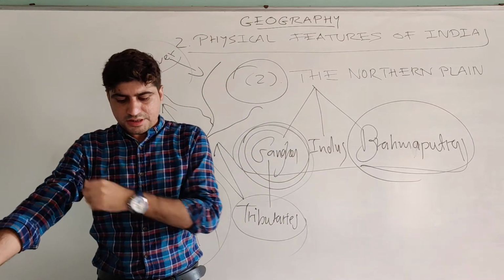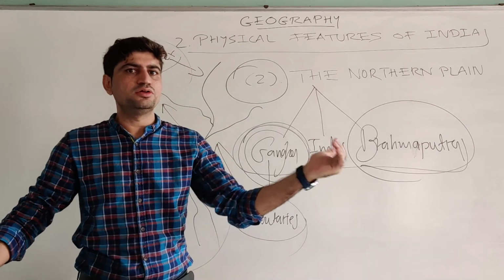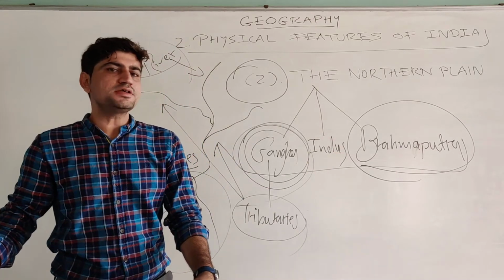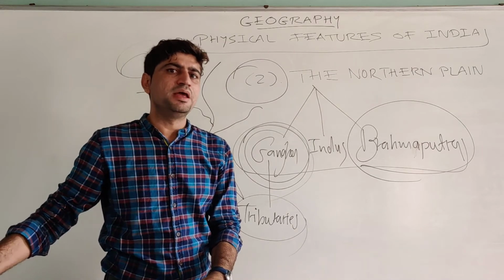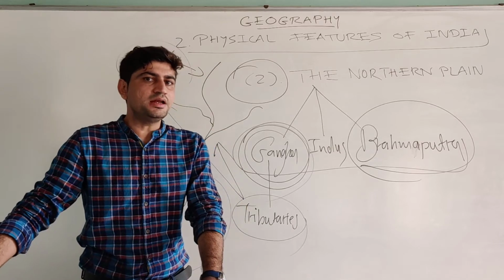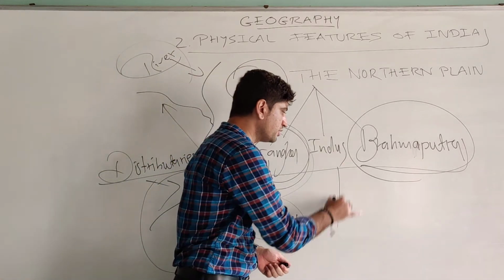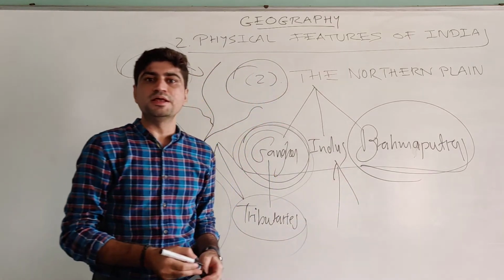The northern plains are broadly divided into three sections according to region. The westernmost section, mainly located in Pakistan, is formed by the Indus and its tributaries. The river Indus and its tributaries form plains.